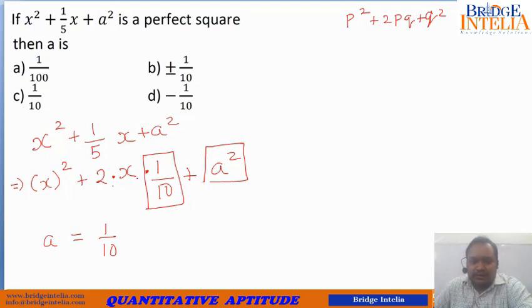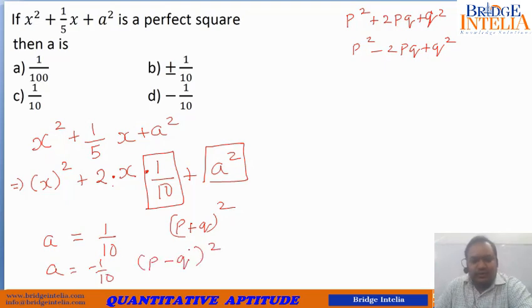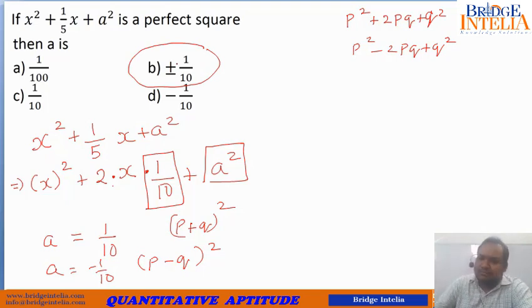Be very careful, because if you take minus 10 here, then it will go to the format p square minus 2pq plus q square. So if you take 1 by 10, then you are actually trying to make it p plus q whole square. If you take it as minus 1 by 10, that means you are trying to give it the shape p minus q whole square. Both are acceptable actually. If you put minus 1 by 10 here as well, it works, because if you put minus, it then takes the p minus q whole square format. So the answer will actually be plus minus both, giving two different formats, p plus q whole square or p minus q whole square. Now let's move further.